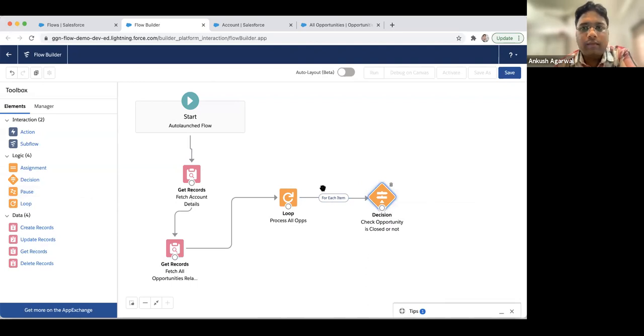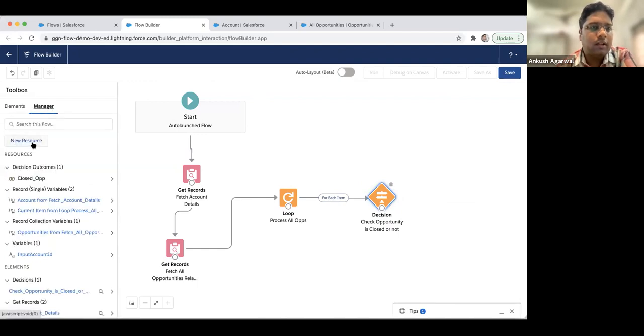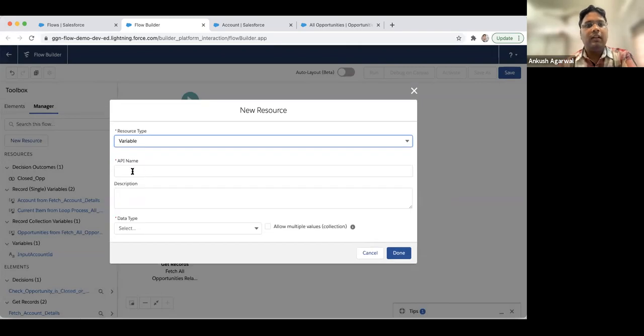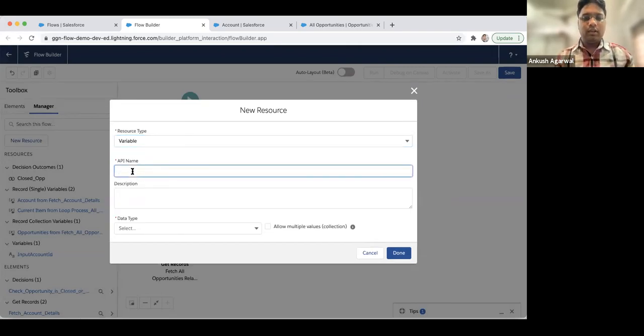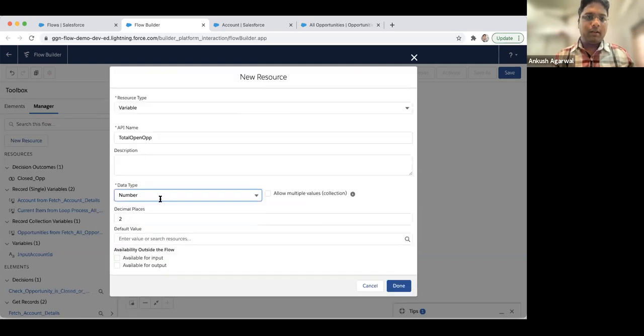Now, our requirement was first to identify the total number of open opportunities, then the sum of closed won and the sum of closed lost. So first we'll create new variables where we'll store those accumulation values. Total open OPP, and we'll mention type as number. It will be a whole number, so we need not make any decimal places over here, and we'll set it to 0.